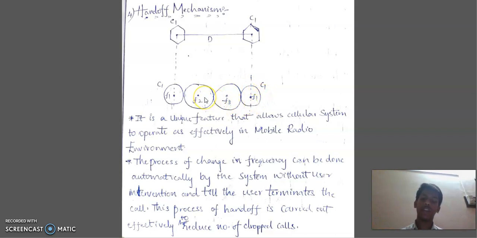In general, during call forwarding between cells, the call may be dropped, but during the handoff mechanism, the frequency changes without any dropping of calls. This is known as the handoff mechanism.